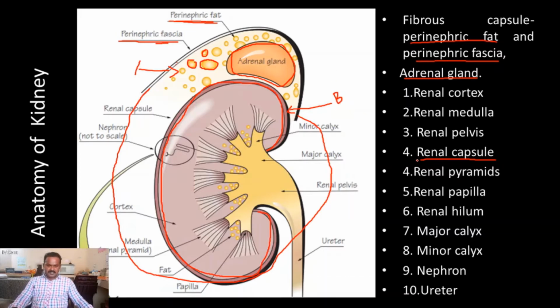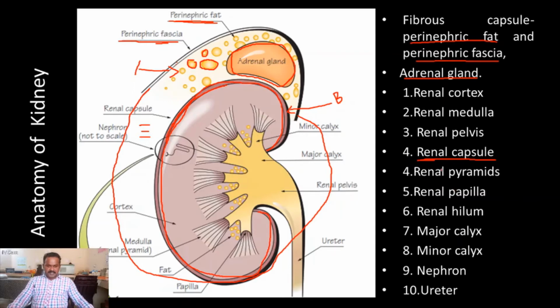Number two, the renal capsule also acts as a barrier from environmental factors like trauma, surgery, accident, or any other obstruction or pressure. So this acts as a barrier and also is involved in kidney protection activities.